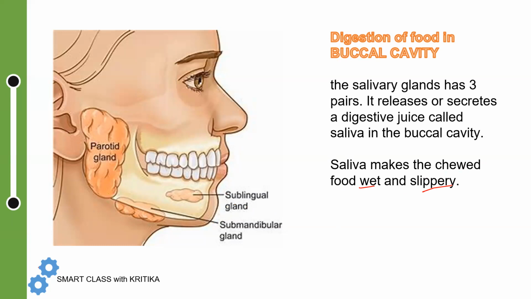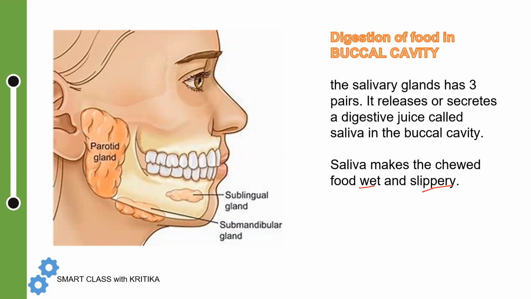You can try once. Take a complex food, meaning unchewed food, like a piece of carrot. Take two pieces of carrot, keep one as it is, and chew the other and take it out of your mouth.